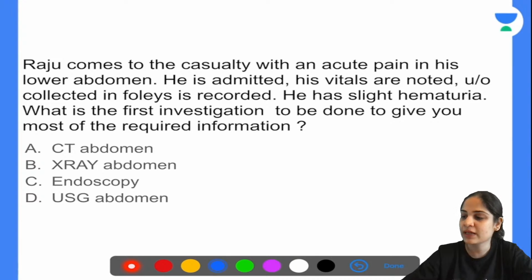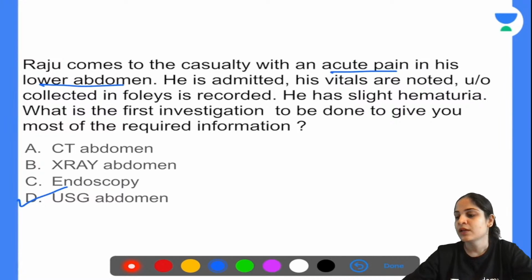There is acute pain in his lower abdomen. What all is there in the lower abdomen? If it's a male, then you can have some problem in the bladder, or in the rectum, or in the colon. If it is a female, then you can also include the obstetric organs like the uterus or ovaries. Okay, so he is admitted, vitals are noted, and urine output is collected in the Foley's.